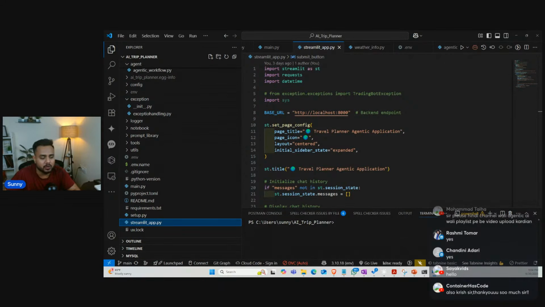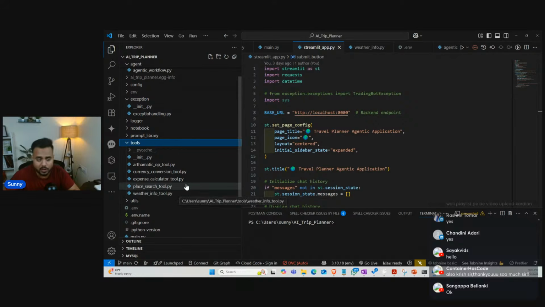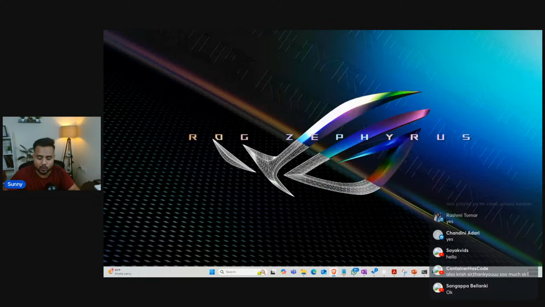So, guys, what we are going to do here is go further. In the previous class, I was coding my tools. If you check, I have created multiple tools over here: arithmetic operation tool, currency conversion tool, expense calculator tool, place search tool, weather info tool. If you're not aware of this, you can go and check my previous session, and I will also show you where you can find the entire code base.